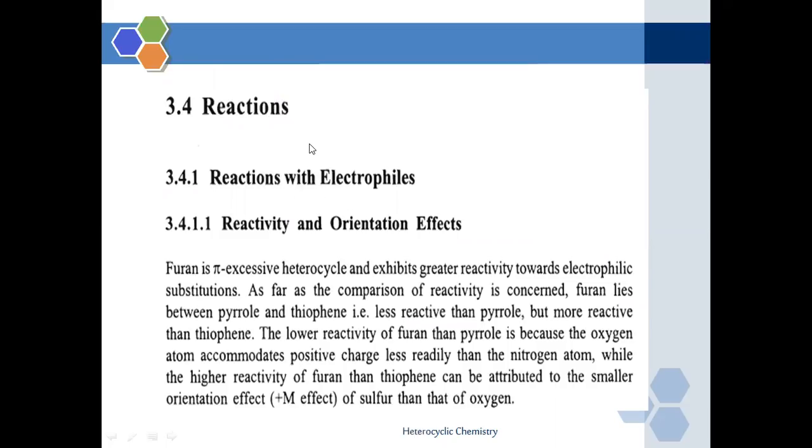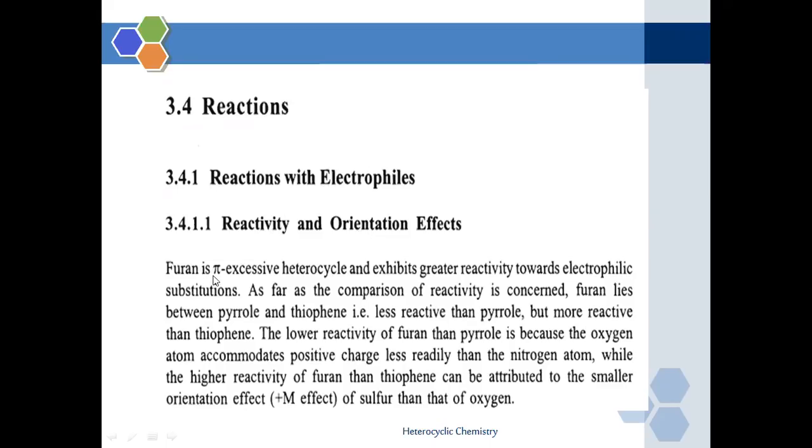Now the reactions of furan are divided into two categories basically: reaction with the electrophilic agents and reaction with the nucleophilic agents. So we are going to start a discussion on reaction with the electrophiles. In that we are going to cover what will be the reactivity and orientation pattern of the furan molecule towards reaction with the electrophilic agents.